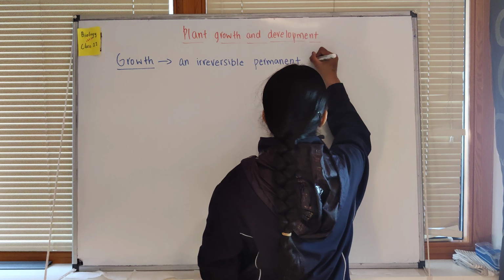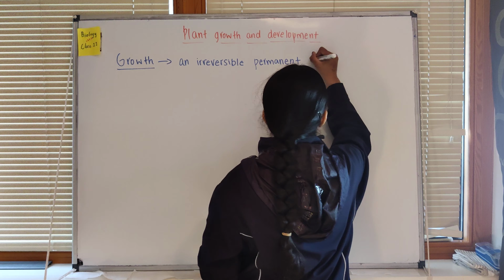We are going to start with a new chapter, and that is plant growth and development. By the name, we can tell that this chapter is about how plants grow. We will talk about different hormones as well, like plant growth regulators, the inhibitors, and all of that, and development. First, let's understand what is growth.